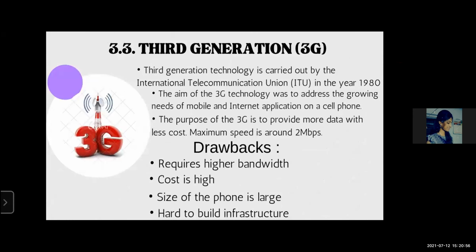Third generation technology was carried out by the International Telecommunication Union, that is ITU, in the year 1980. The aim of 3G technology was to address the growing needs of mobile and internet applications on a cell phone. The purpose of 3G is to provide more data at less cost. Maximum speed is around 2 megabits per second. This has some drawbacks, that is it requires higher bandwidth, cost is high, size of the phone is large, and it is hard to build infrastructure.